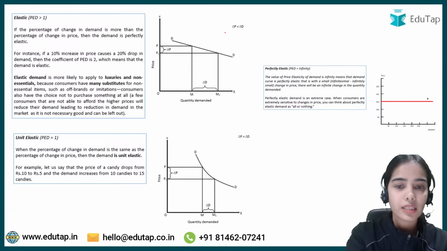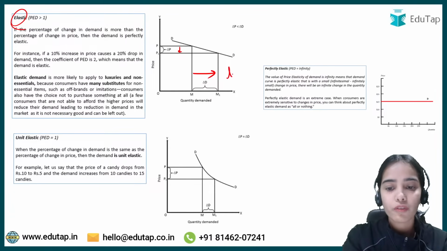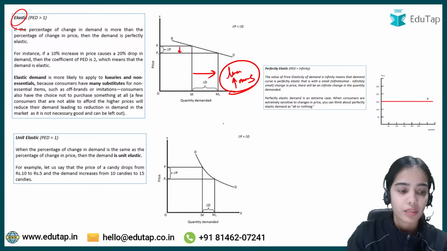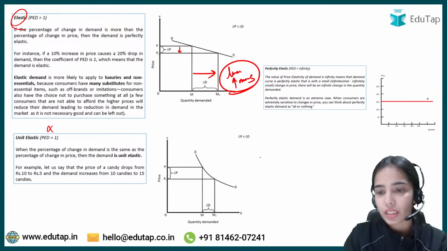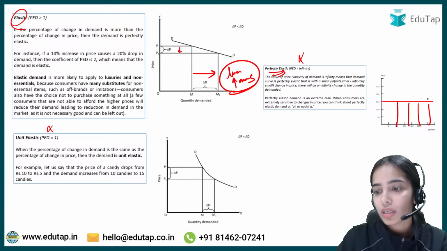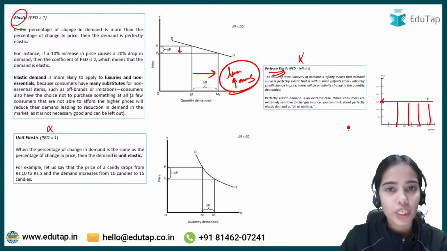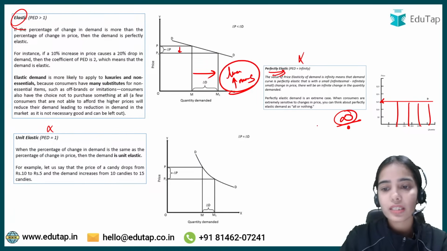Next is elastic demand. Elastic demand basically means that with the change in price, demand is changing a lot. Luxury goods and goods with more substitutes have elastic demand. Unit elastic demand means price and demand are changing by the same percentage. Perfectly elastic demand is not important. Here, with an infinitely small change in price, there is an infinite change in demand. So that is perfectly elastic demand.